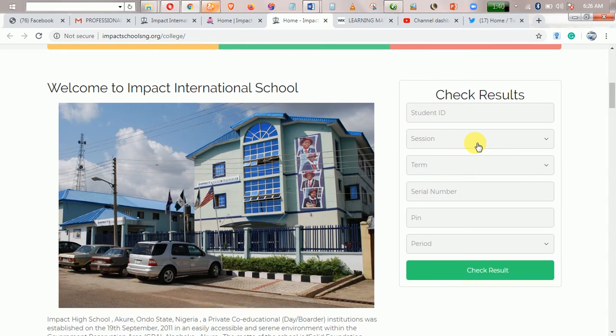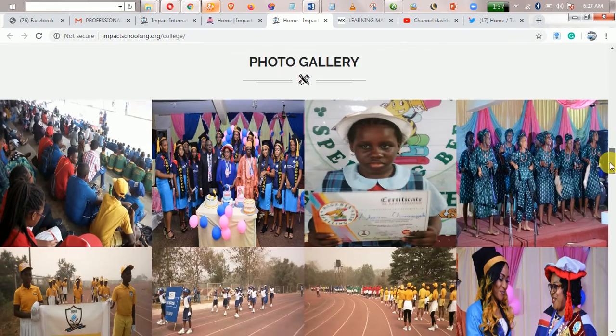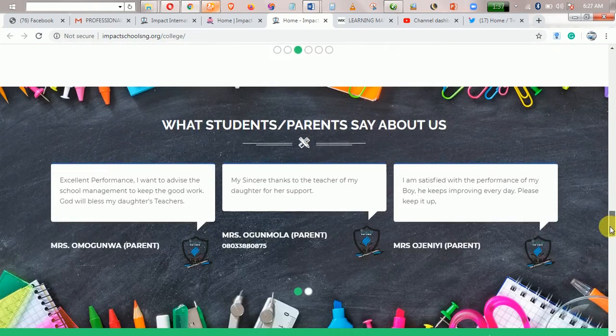Likewise, on this portion, you can check your wards' result. Are you getting my point? You can take their result. This is the home page of the high school. This is the home page. This is the gallery. You can see a lot of things here.